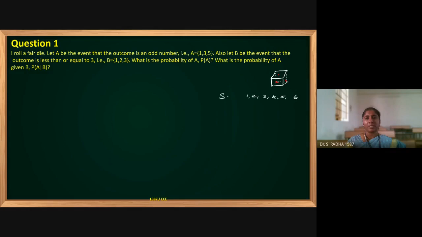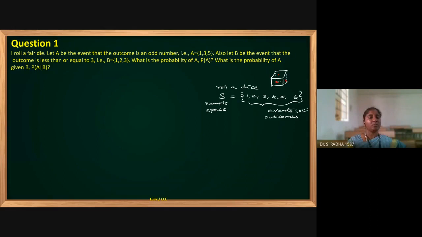This is the sample space. When you roll a dice, these are the events that will happen. S is nothing but sample space. And these are the events or outcomes on the top face of the dice. We are having a chance of getting one of the numbers.